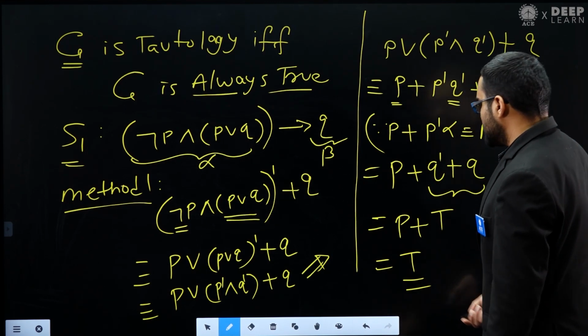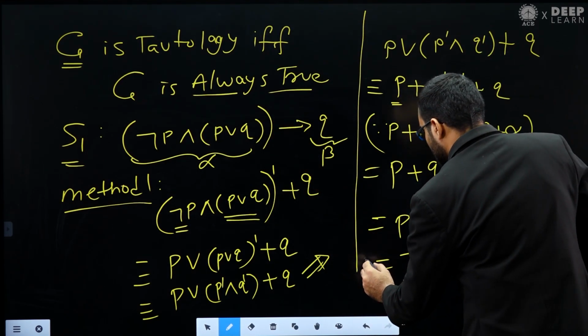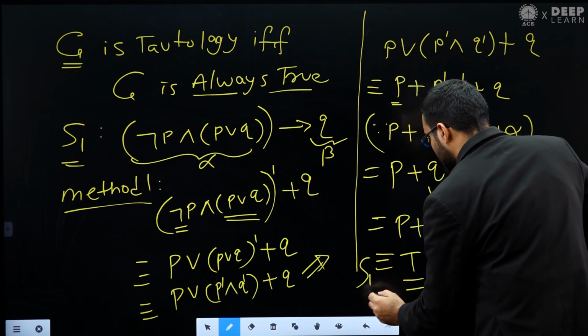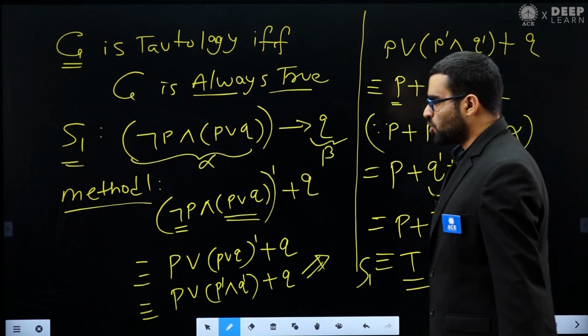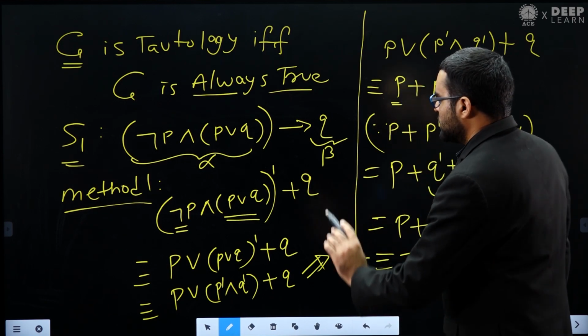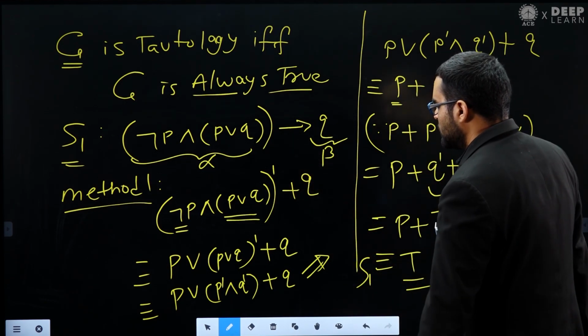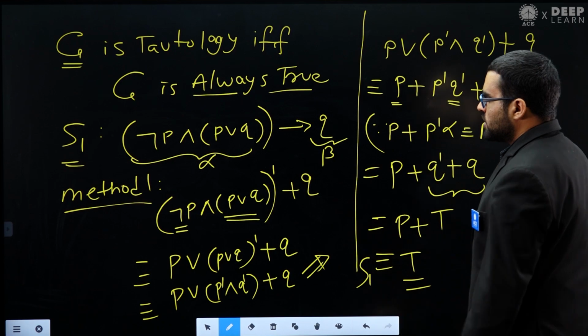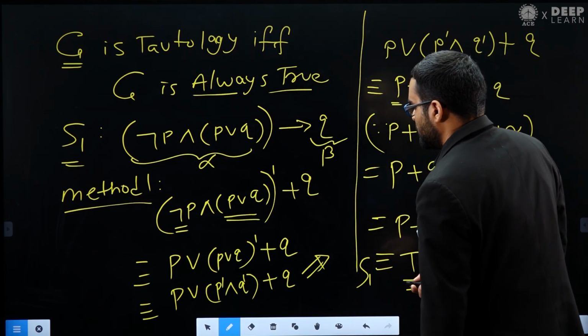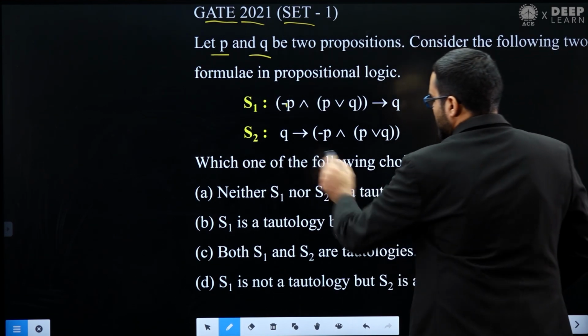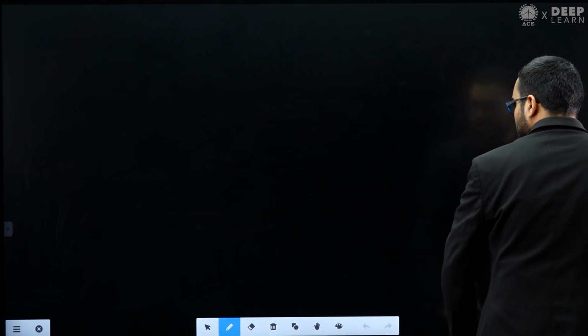So we can say that this formula S1 is basically equivalent to true, means this S1 is always true. So S1 is a tautology. We have seen this is method 1 and S1 is a tautology. Now by this method we will see this S2 also. By the same method we will see S2.